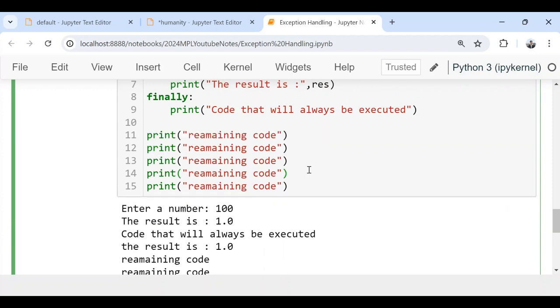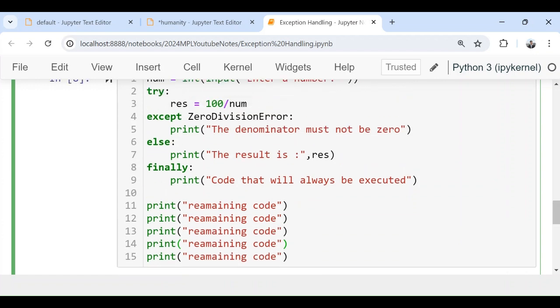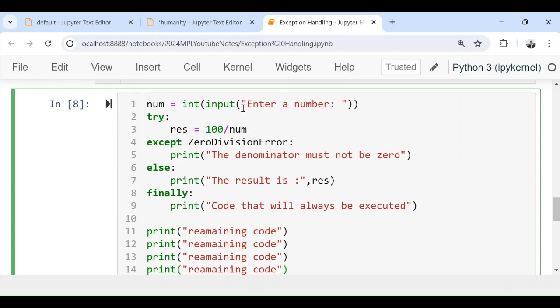Now let's give it 0. So if exception happens, what will occur? If exception is happening, if this number is 0, exception will occur. So this except will be responsible for handling the exception. So this line of code will be executed, but this line of code will not be executed, since if exception is happening, we do not have any result. So this will not be executed. This line of code will be executed, and the goodness is that the remaining code will be executed.